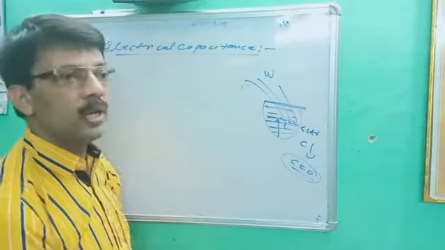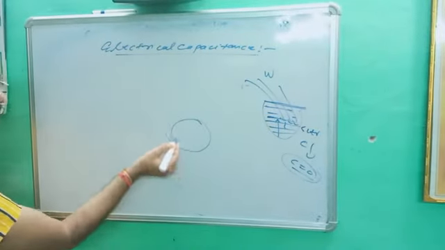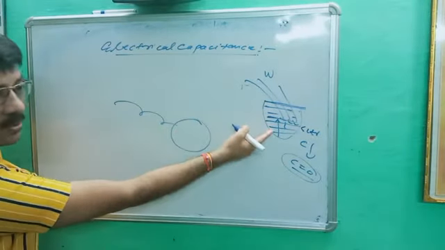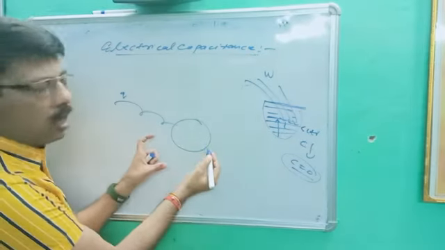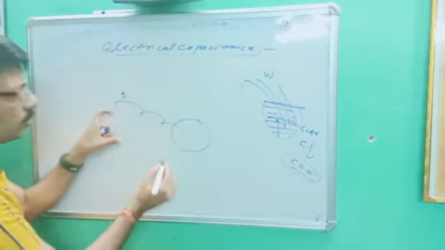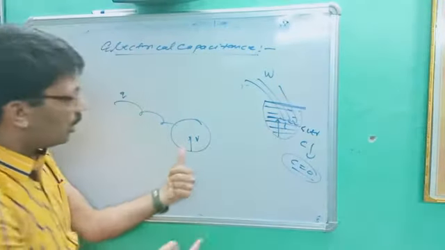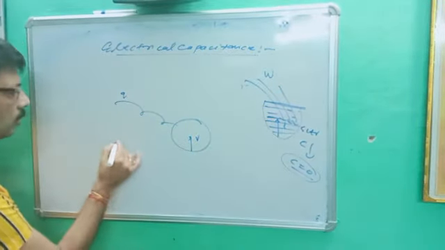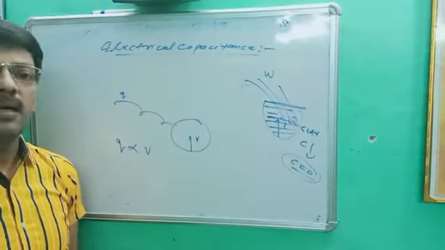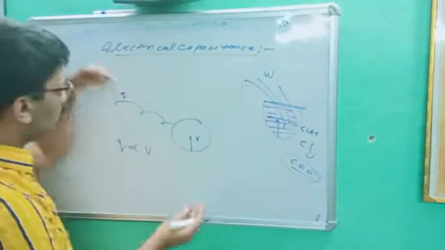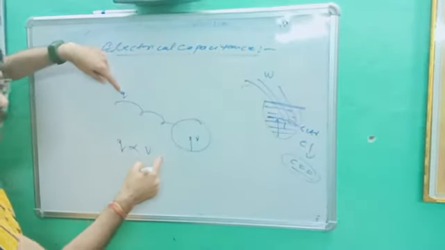Okay, now come to the electrical physics. When any isolated conductor gets charged, the same thing is happening here. It is charged by plus Q. When any isolated conductor gets charged by Q, its potential increases. Here the level was increasing, there the potential increases. It means Q is proportional to V. When any conductor is charged by plus Q, its potential regularly increases. Q proportional to V.